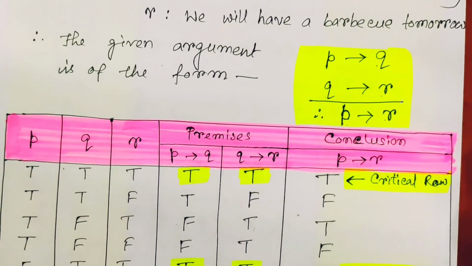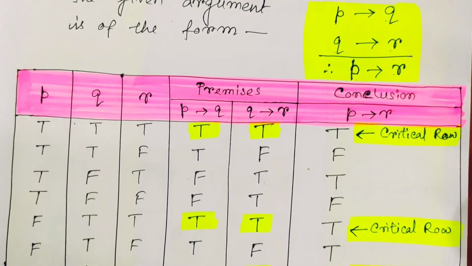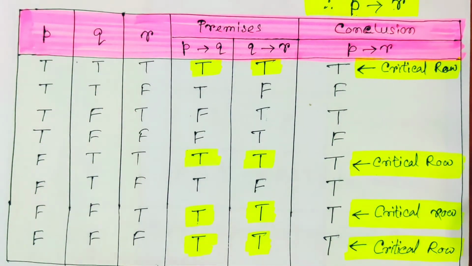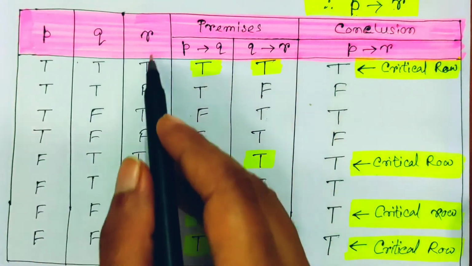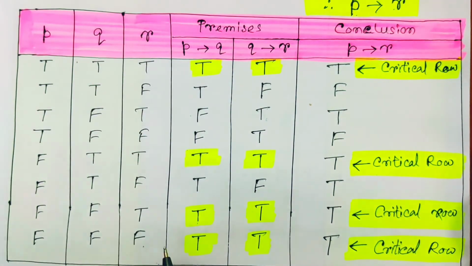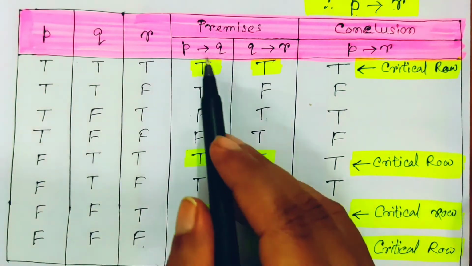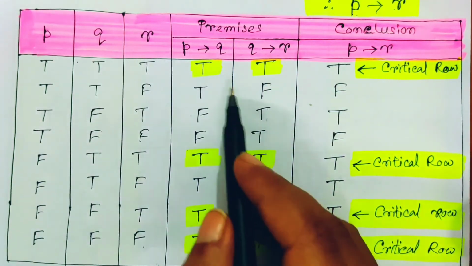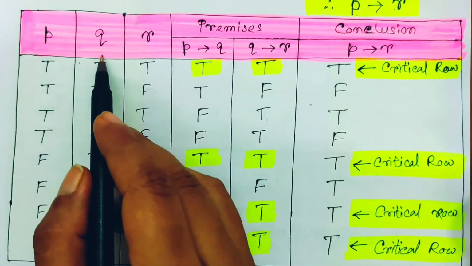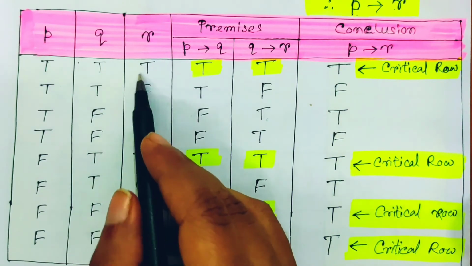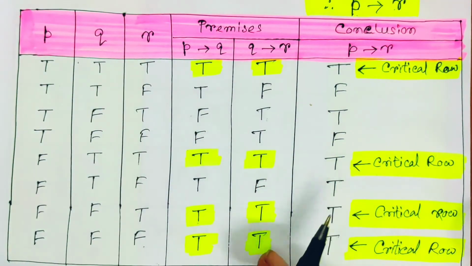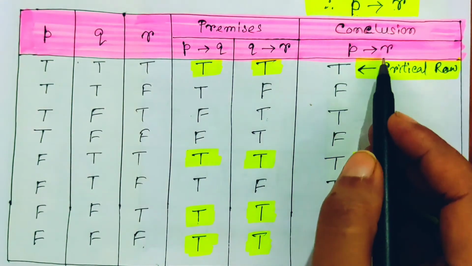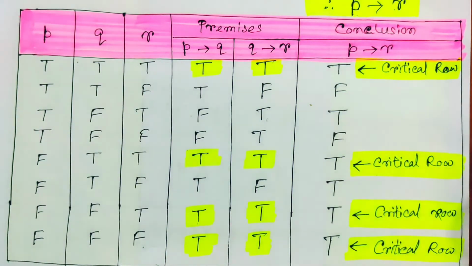So for that, as we have three different propositions, we definitely have 8 different inputs. So P, Q, R for this is the truth table, and the premises are P implies Q and Q implies R. So we find P implies Q from here and Q implies R from here. After getting these truth values, now we have P implies R, that is the conclusion, so its truth value we also calculate.